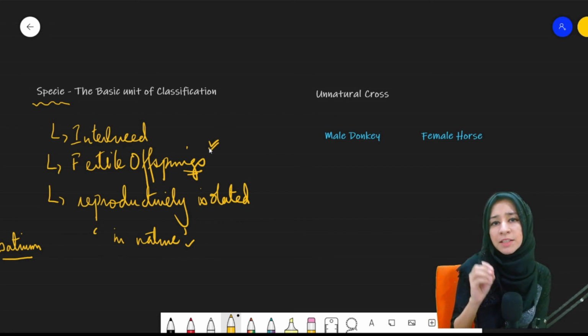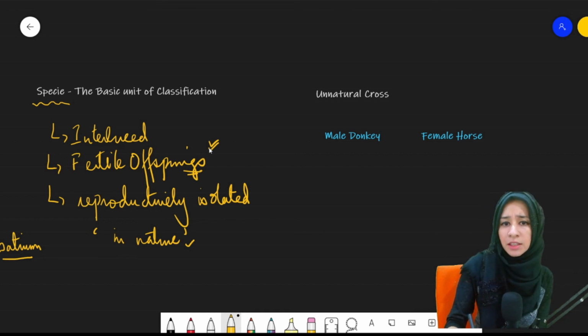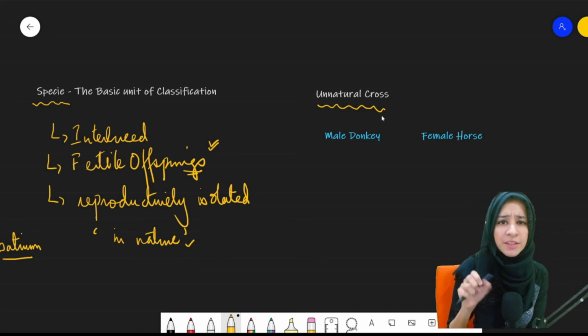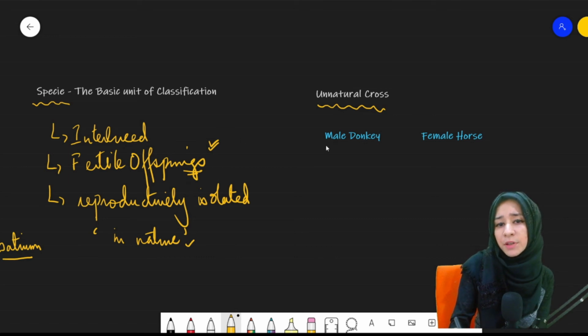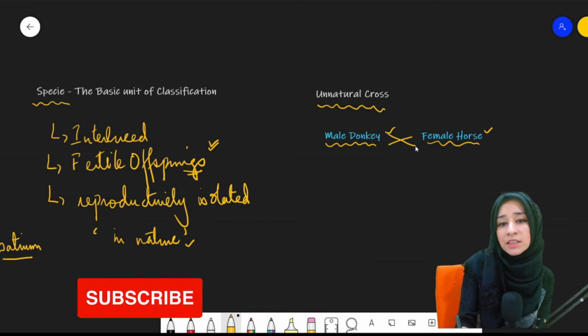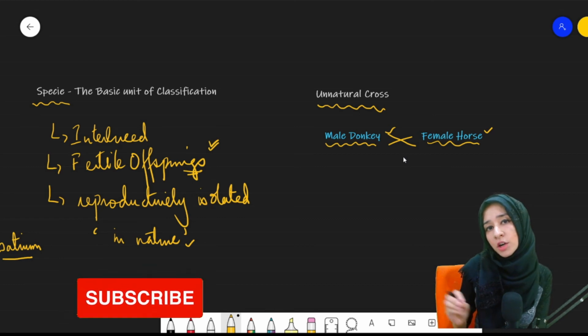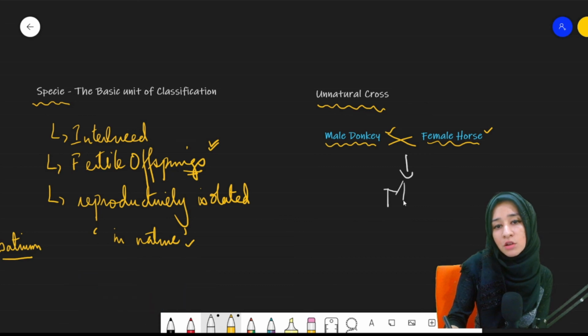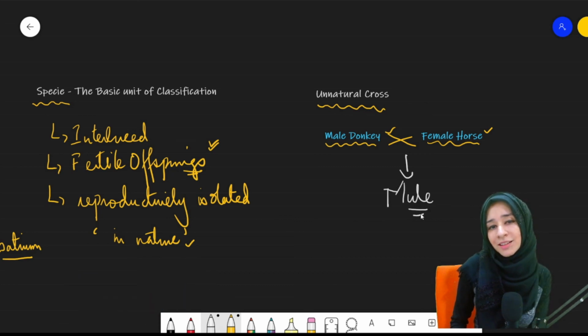reproduce with each other. But sometimes there are certain unnatural crosses that occur. On the basis of what? On the basis of the similarities in characteristics to some extent. For example, if we take the example of a male donkey and a female horse, we see horses and donkeys have similarities in their characteristics, right? In their internal and external characteristics. So there is a possibility of a cross between the male donkey and a female horse, and it results in the production of an offspring that is known as mule, right?